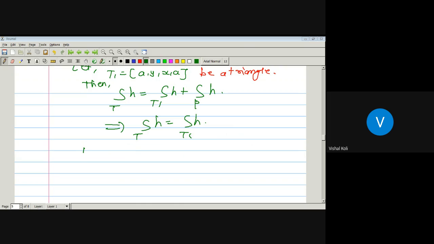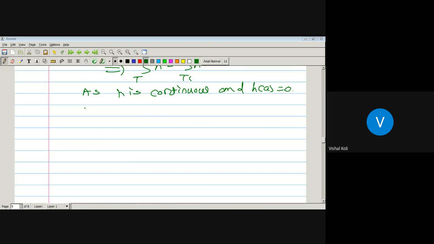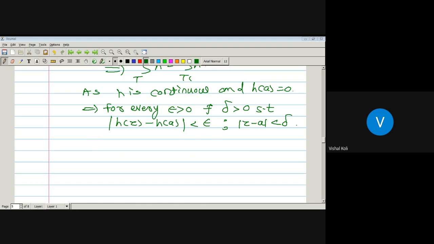Now, as H is continuous and H of A equals 0, then by the definition of continuity, for every epsilon greater than 0, there exists some delta greater than 0 such that modulus of H of Z minus H of A is less than epsilon whenever modulus of Z minus A is less than delta.